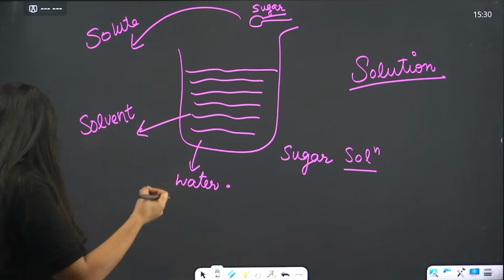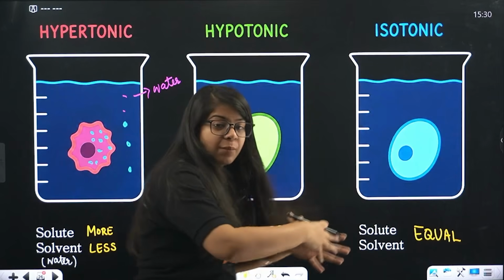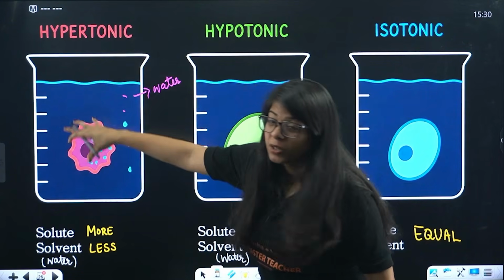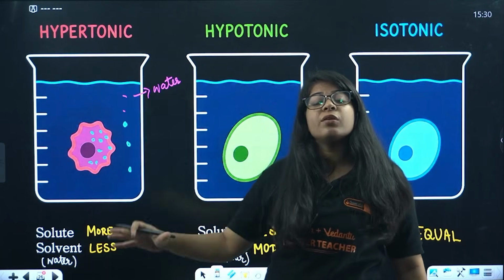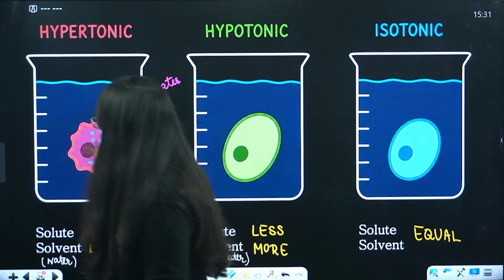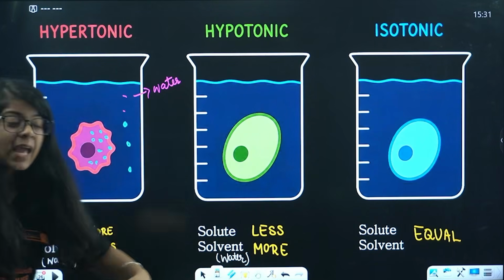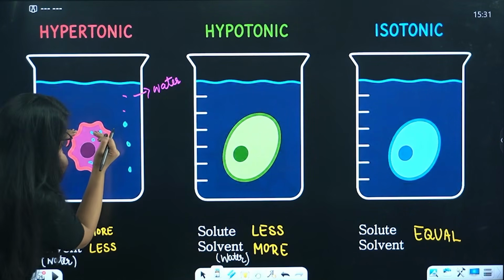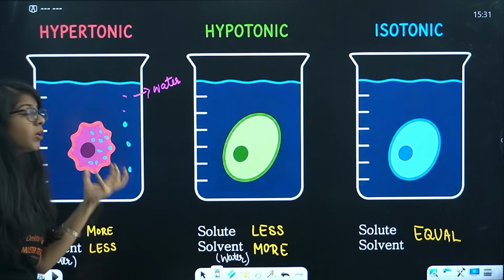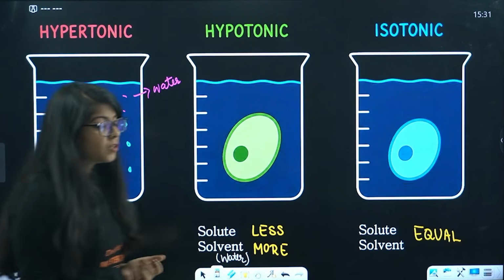So in a hypertonic solution, the water inside the cell is more than the water inside the solution. Understood? We have a hypertonic solution, we put a cell in it, and you will see that the water inside the cell is a lot more as compared to the water in the solution.